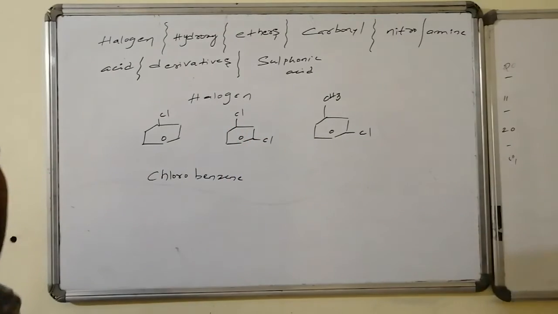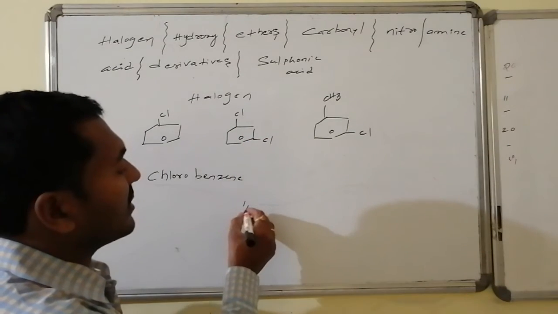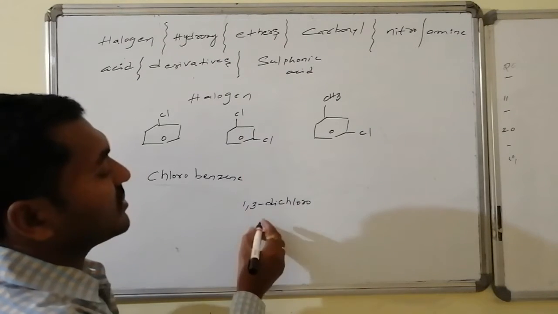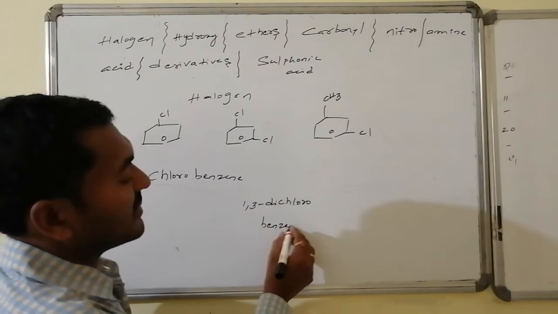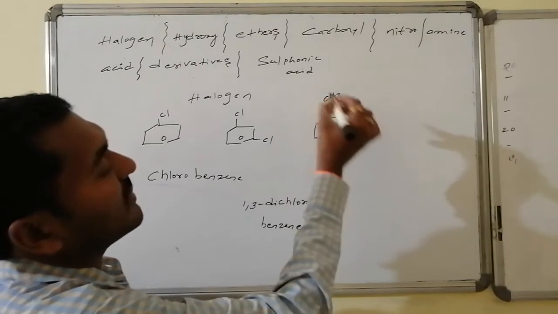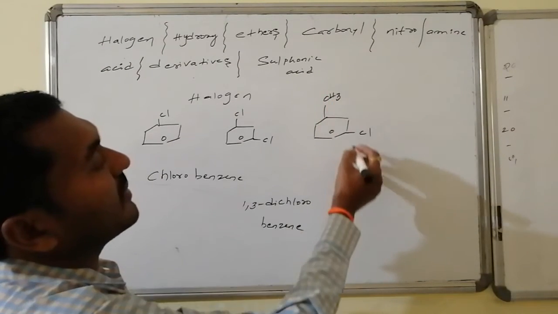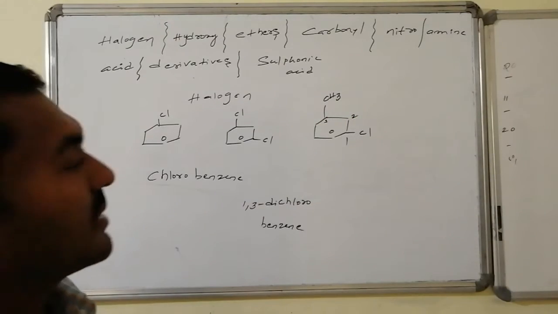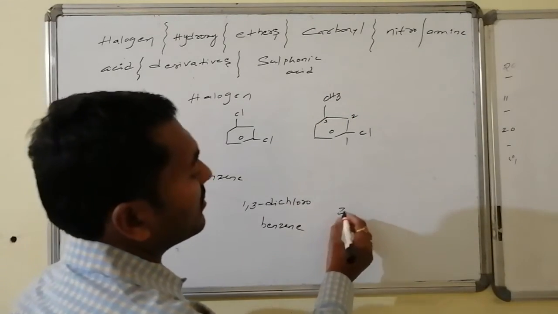And here the positions will remain the same, 1 and 3, 1,3-dichloro. These are present as substitutions, followed by the benzene system. As for the IUPAC system, this has chloro and methyl, and the halogen will get higher priority. So therefore here it is 3-methyl chlorobenzene.